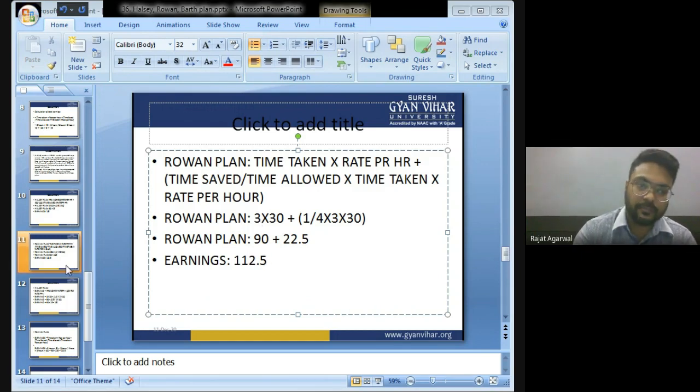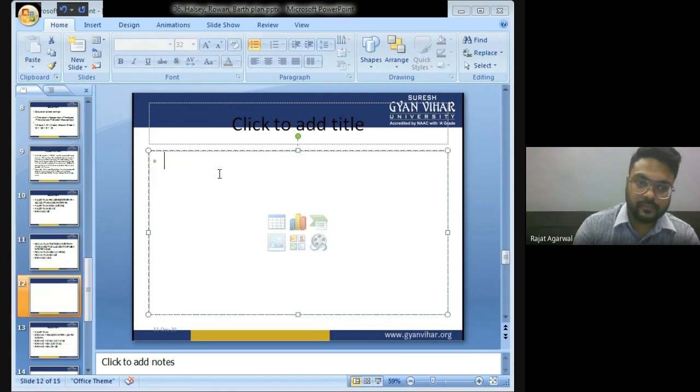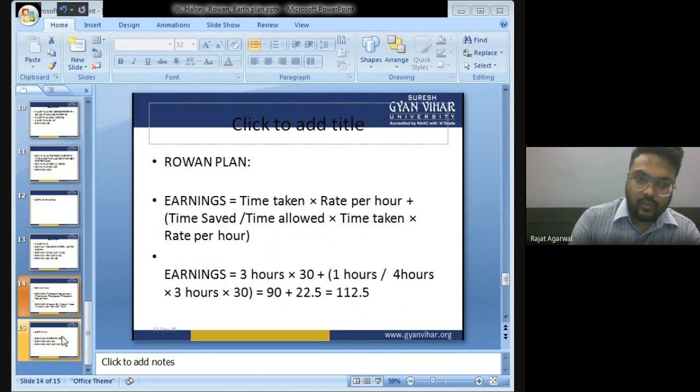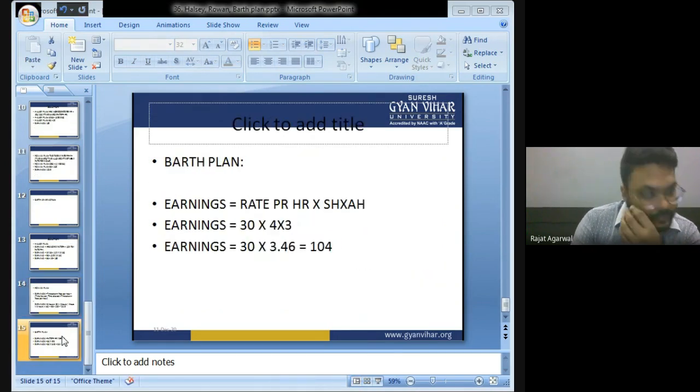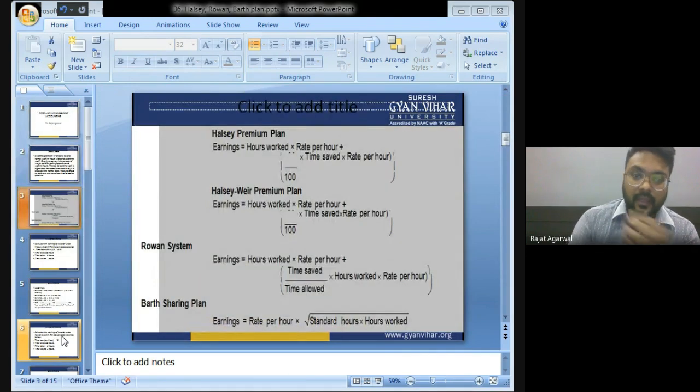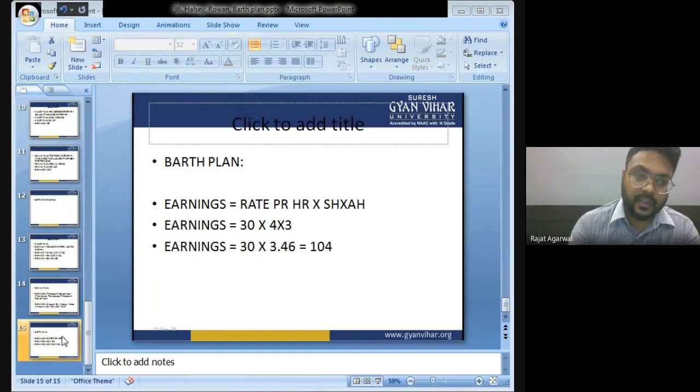Now Barth system, Barth sharing plan. What is the formula of Barth sharing plan? Rate per hour into standard hour into hours worked. Let us see. Rate per hour into standard hour into hours worked.